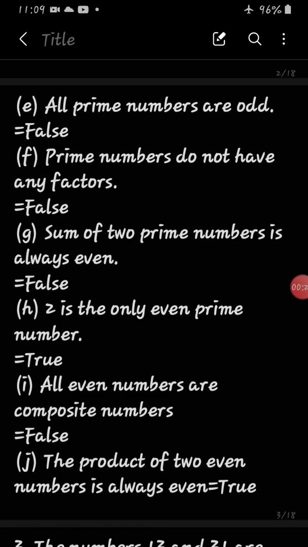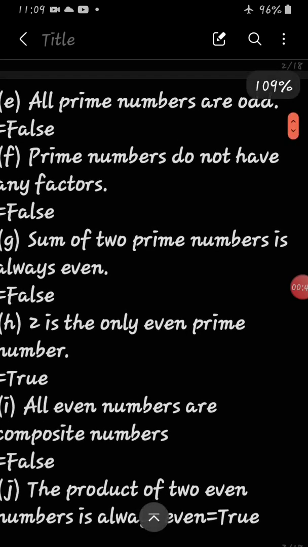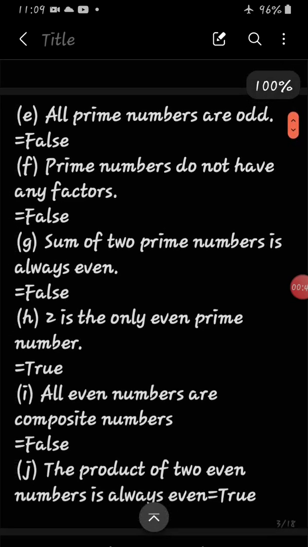Is 2 prime or composite? Since 2 has only two factors, that means 1 into 2 is 2 and 2 into 1 is 2, that is why 2 is a prime number. But here in the question it is given all prime numbers are odd, but 2 is an even number, so it is false.